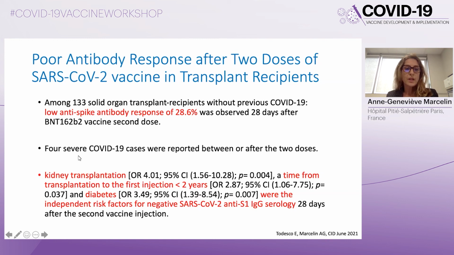In this study, we observed 4 severe cases after the 2 doses, and we identified some factors that were associated with a low antibody response after vaccination, such as kidney transplantation, time from transplantation for the first injection below 2 years, and also diabetes.